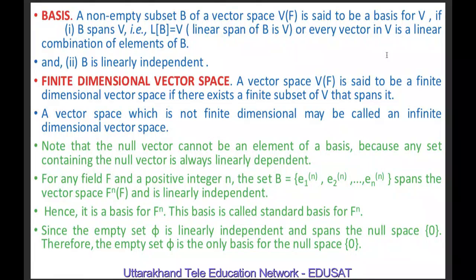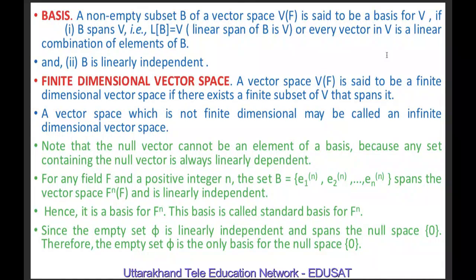So when we say that every vector in V is a linear combination of elements of B, it means that if v is an element of V, then we may write it as v equal to lambda 1 v1 plus lambda 2 v2 plus and so on up to lambda n vn.